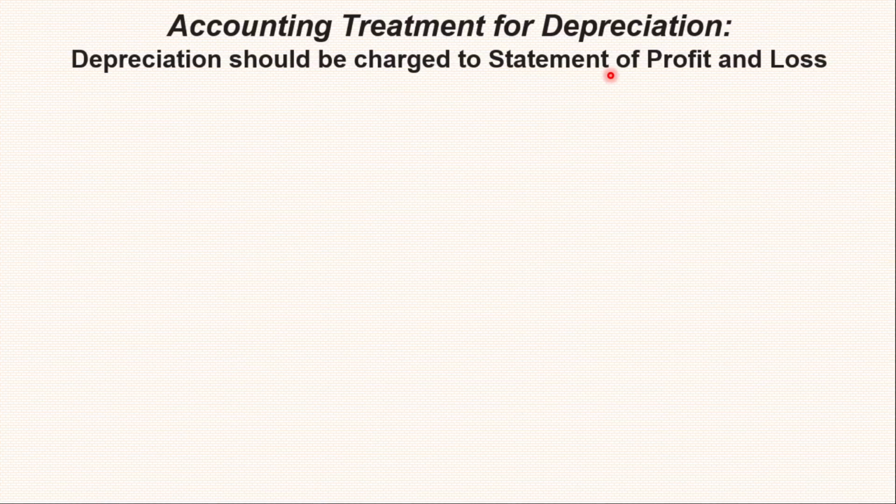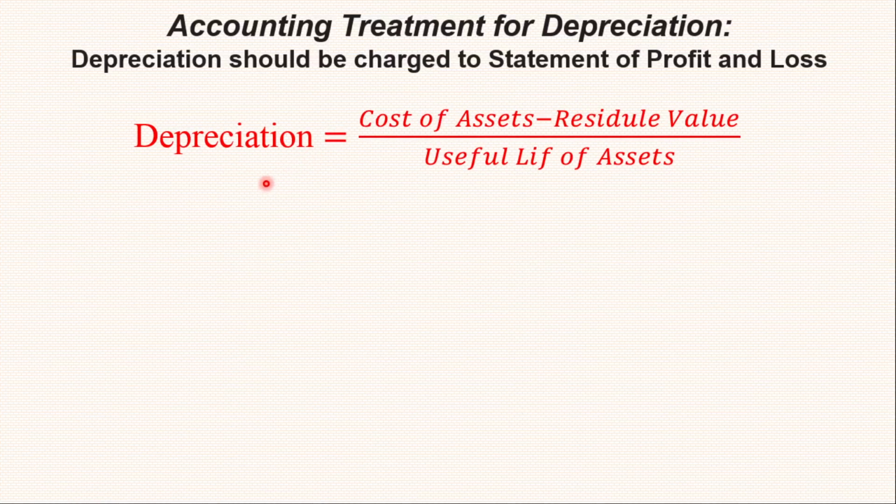So depreciation should be charged to the statement of profit and loss as it is a part of your profit which is kept aside for future replacement of that particular asset, or we can say from that part you can buy a machine after the estimated life of that particular asset. So the formula of depreciation is very simple. Depreciation equals cost of asset minus residual value, divided by useful life of asset.